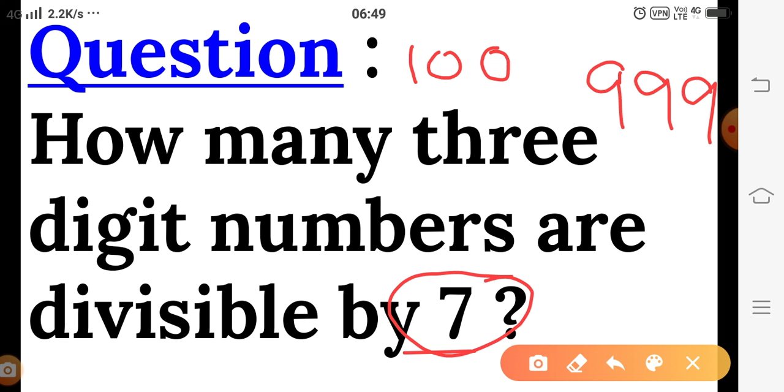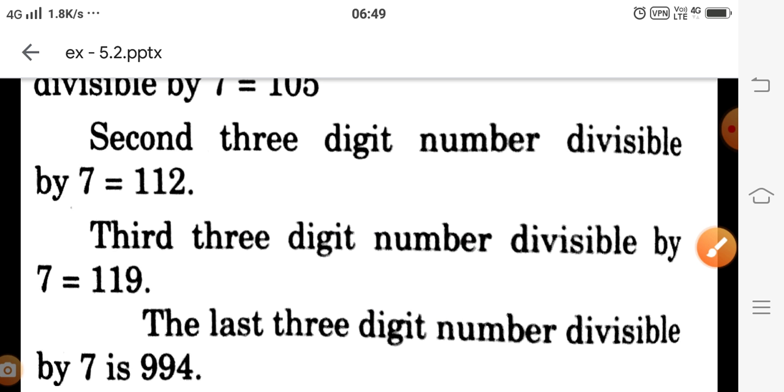We need the last term of this AP. Because all the numbers are divisible by 7, the difference between any two consecutive numbers is 7. It means the common difference for the series is 7, and we have to find the first number and the last number. If we have the values of these, then on putting them in the formula an = a + (n - 1)d, we get the value of n. Let us solve this question.